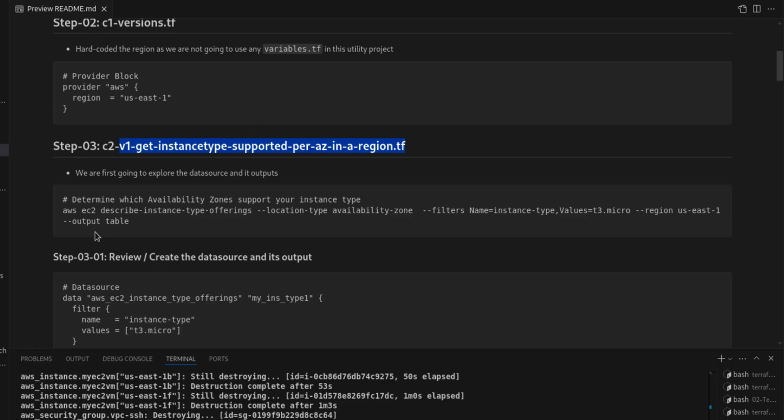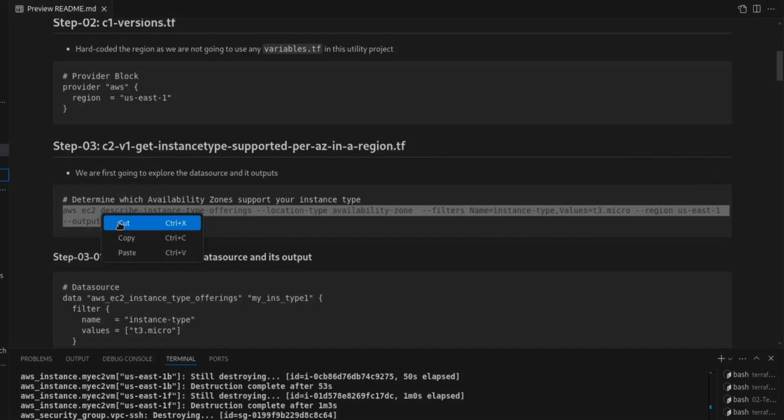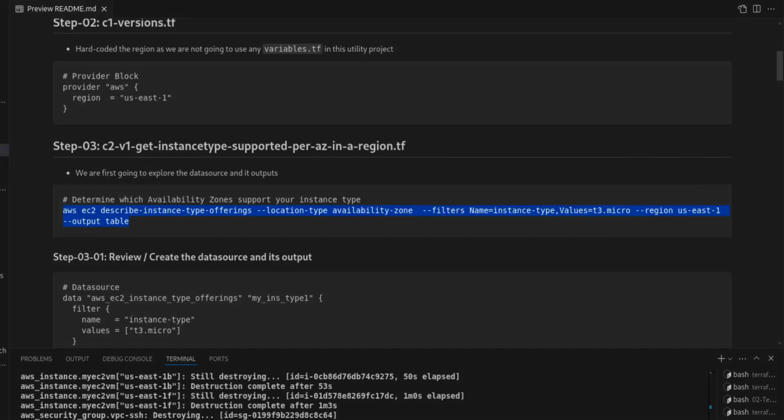To get the instance type supported per availability zone in a given region, this is the command we can use: aws ec2 describe-instance-type-offerings, location type is availability zone, name is instance-type, value is t3.micro, region is us-east-1, output is table. So I can use this command to get the details of my available resources in this region.